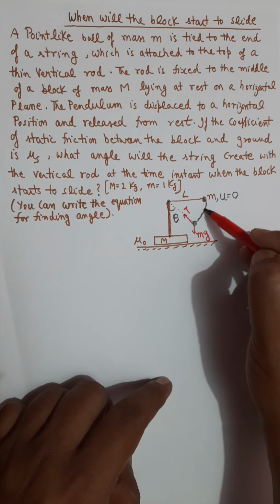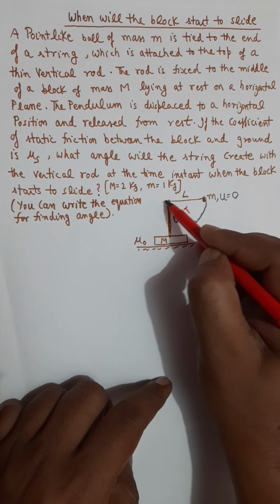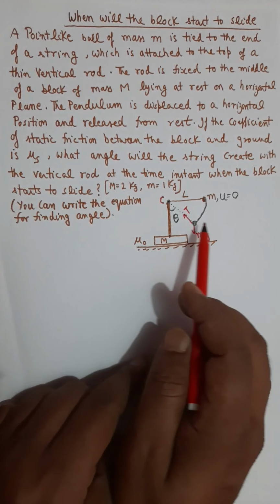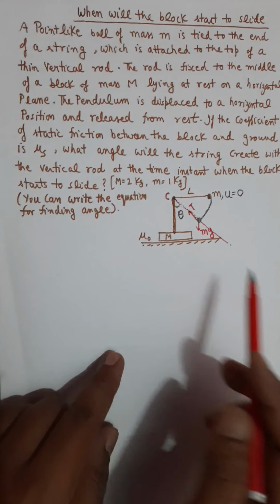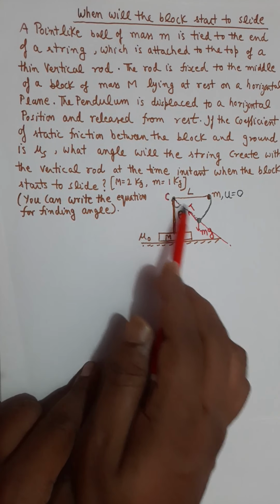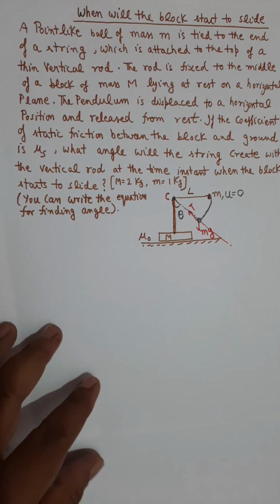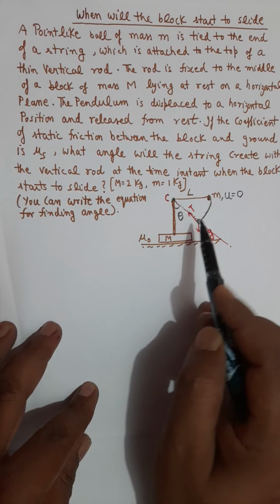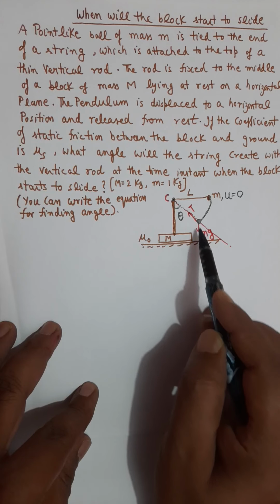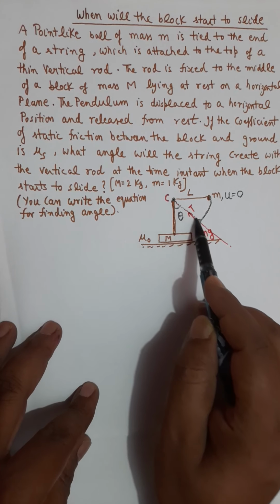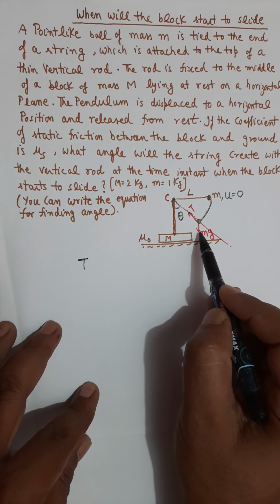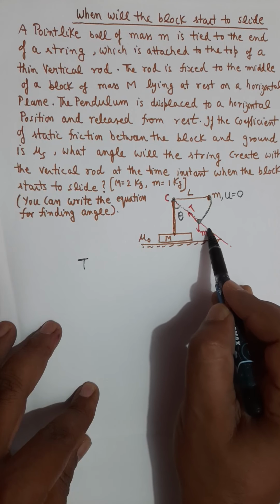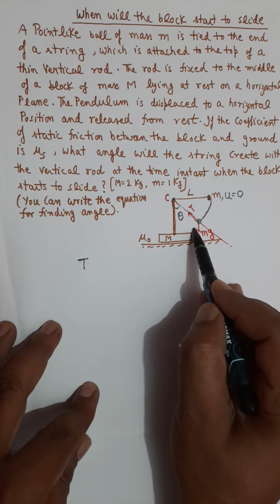This mass is moving in a circle. The center of the circle is at this point. So this line will be the radial line for that circle. And if you look at the forces on the radial line, you will find the force on small m along this radius can be written as T. You have to resolve mg, and when you resolve mg, you will get mg cos theta on this side, mg sin theta on the tangent side.